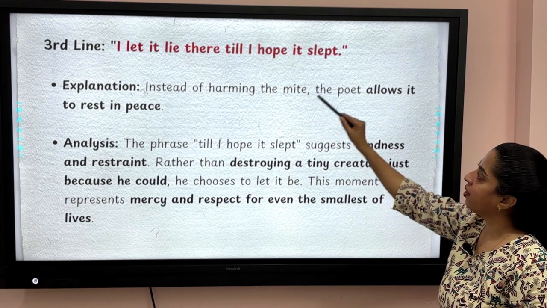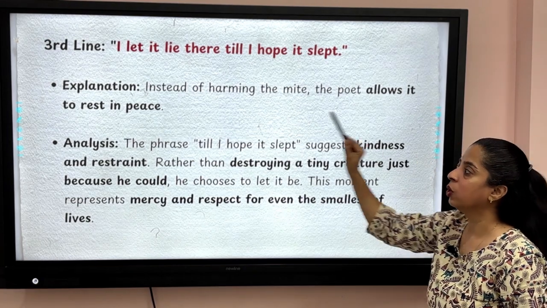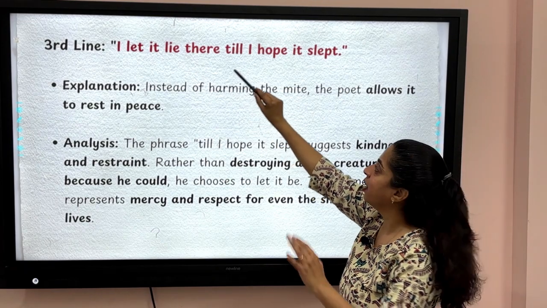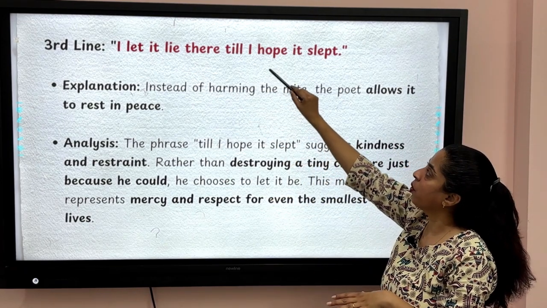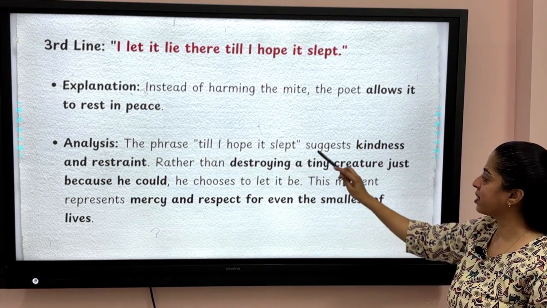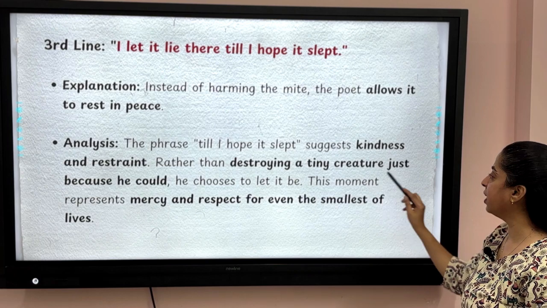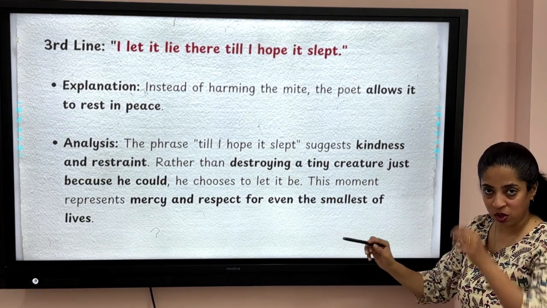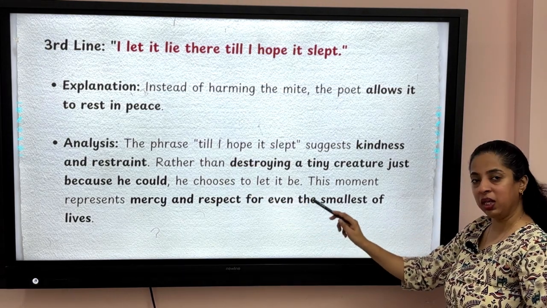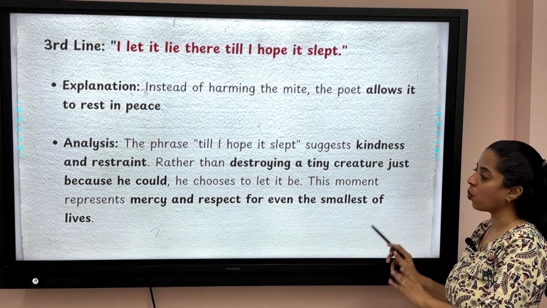I let it lie there till I hope it slept. So instead of harming the mite, the poet allows it to rest in peace. He lets the mite lie there. Still, the poet hopes that it slept. The phrase "till I hope it slept" suggests kindness and restraint. So rather than destroying a tiny creature just because he could, dropping ink on it, he chooses to let it be. This moment represents mercy and respect for even the smallest of lives.